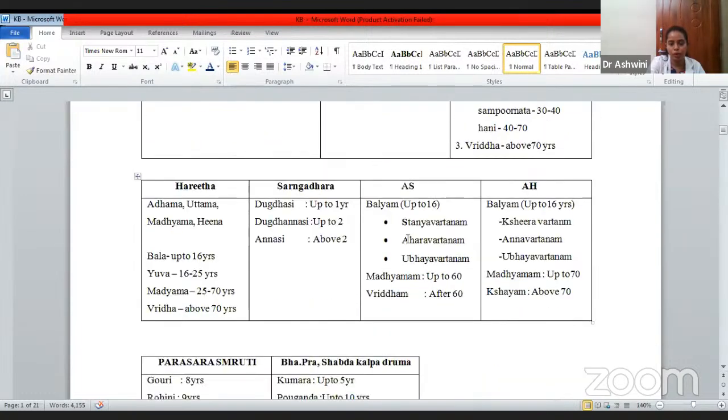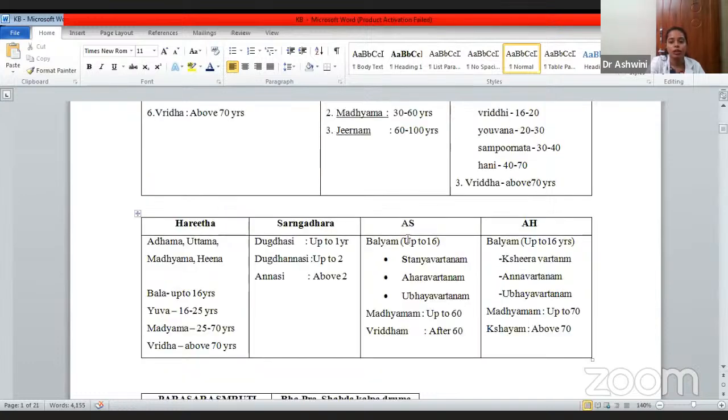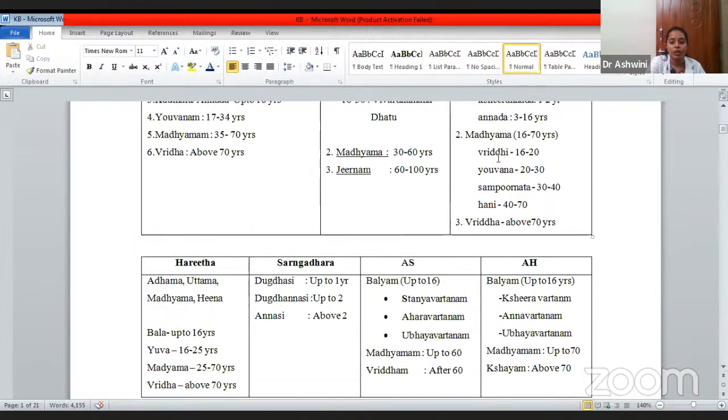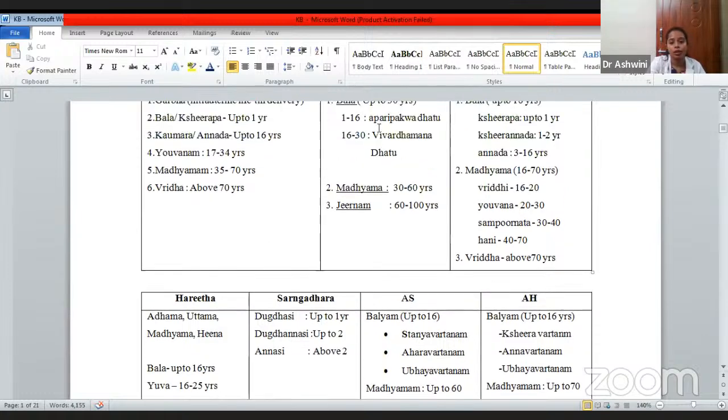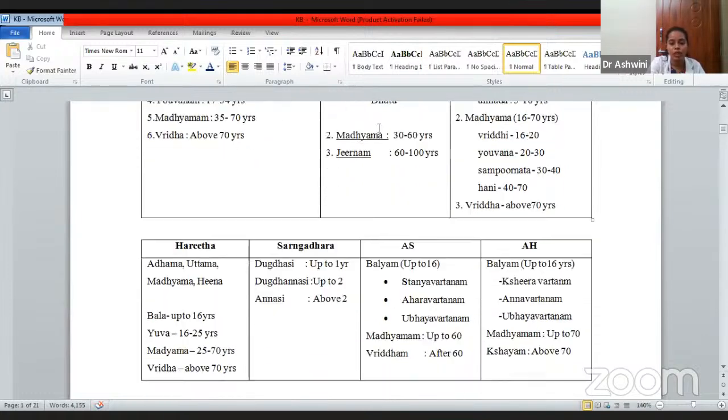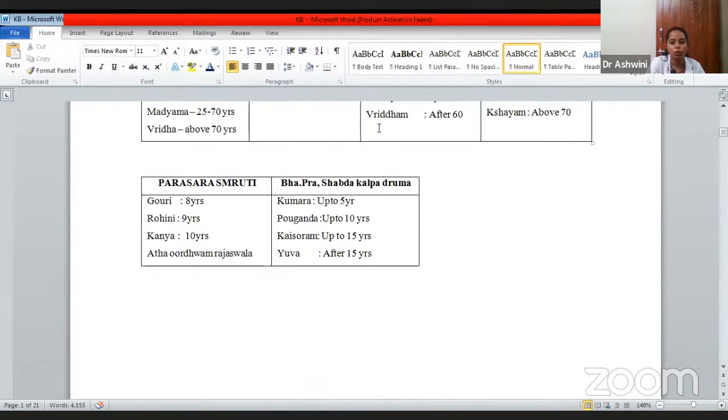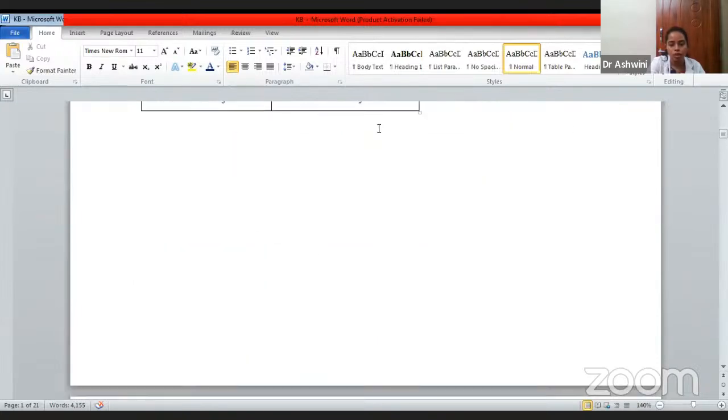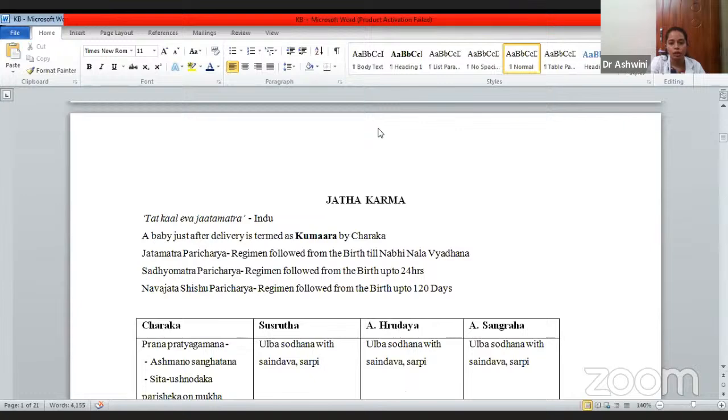This is an important point when we talk about any kind of competitive exam. You will get n number of questions from this Vayo classification only. What is the age for Vriddhi? Who has told Vriddhi age classification? Which Acharya has told? Then what is the Balya age according to Charaka? Like this, you will get many questions from Ayurveda only. So this is an important topic which you are supposed to focus on.